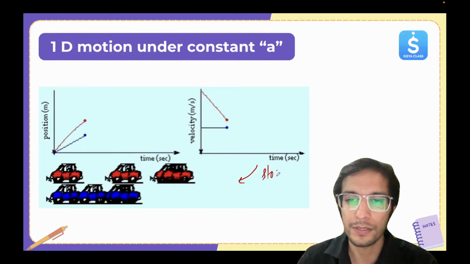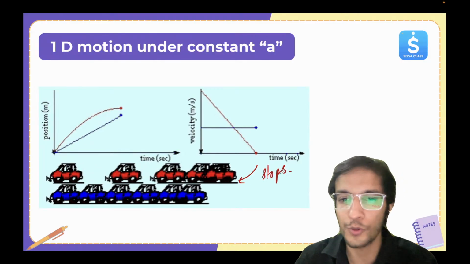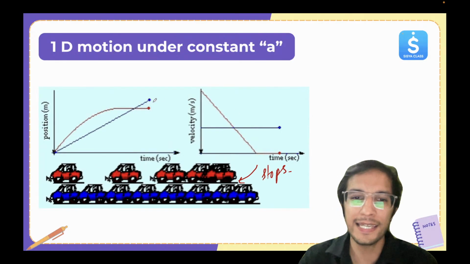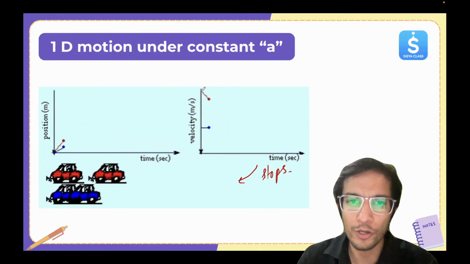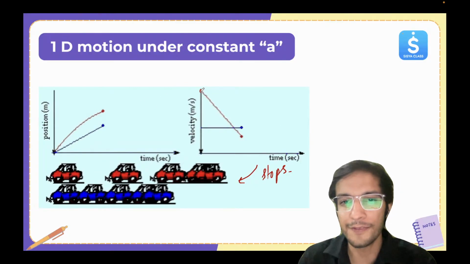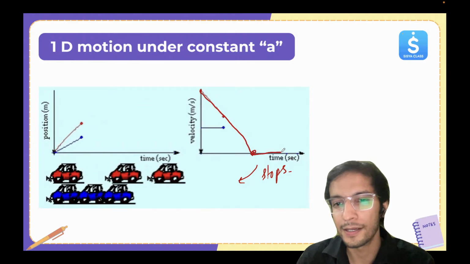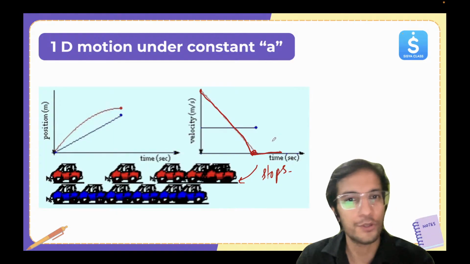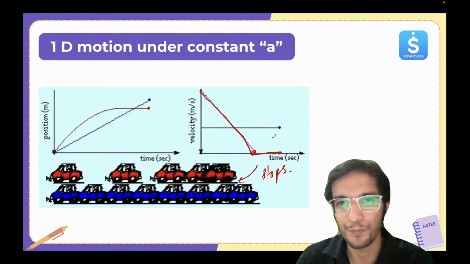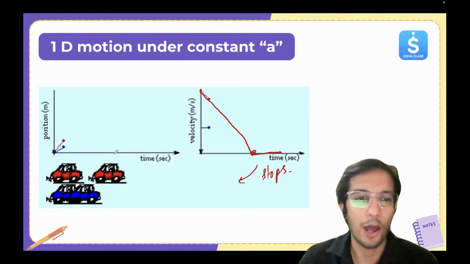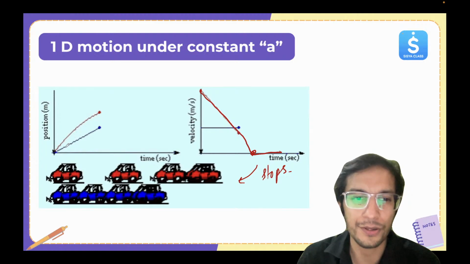It's not doing any kind of motion. Look at the VT graph first: we have given some velocity, it's reducing, and then it stops. Then it's not changing position. Velocity is zero.